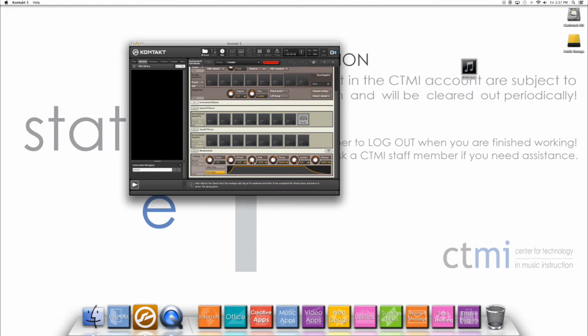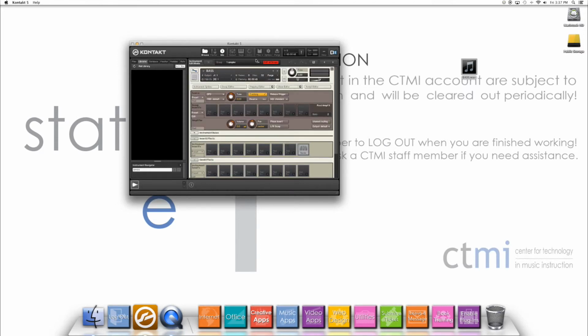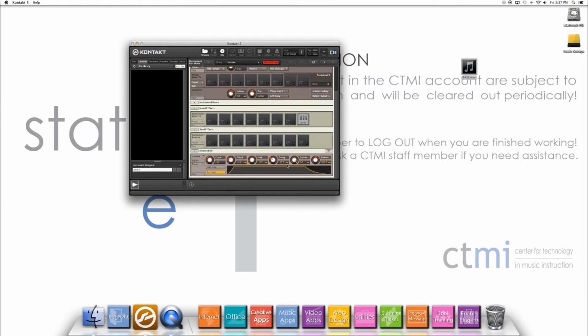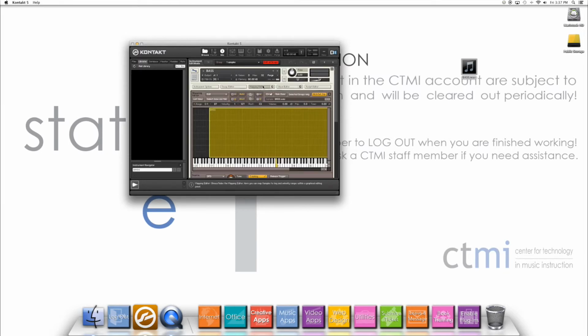You can also import multiple wave files and assign them to specific keys as well. Once they're mapped out, you can use a MIDI keyboard or the keyboard on screen to trigger the samples and test them out.